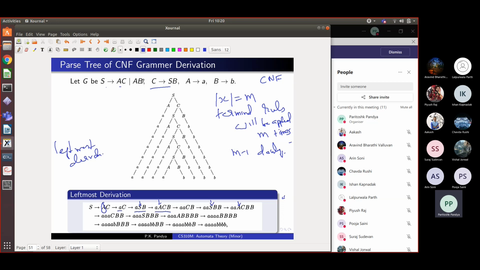And if in the grammar there is a derivation, there is also a leftmost derivation for the same string. This is because the grammars are context free. Whether a rule S goes to AC is applicable or not does not depend on what is around S. You can apply this anytime you see an S. In that sense, it is context free, and hence you can always do leftmost derivation.